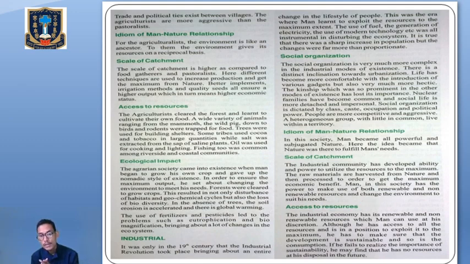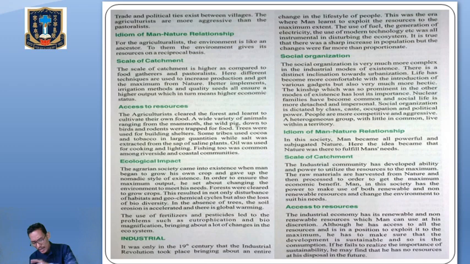Nuclear families have become common, and social life is more detached and impersonal. Social organization is dictated by class, caste, occupation, and political power. People are more competitive and aggressive. A heterogeneous group with little in common live within a territory. So there is a distinct inclination towards urbanization, the development of urban natures.